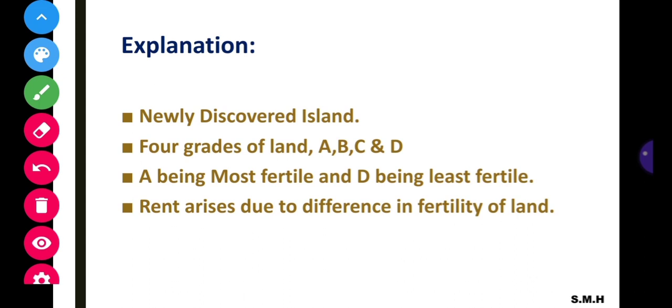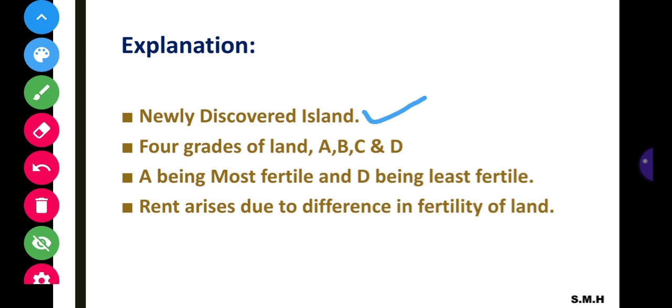The first one is explanation. To explain this theory, David Ricardo took a hypothetical example for a better understanding of the theory. Let us assume that there is a newly discovered island, and some people go to the newly discovered island and settle down there.